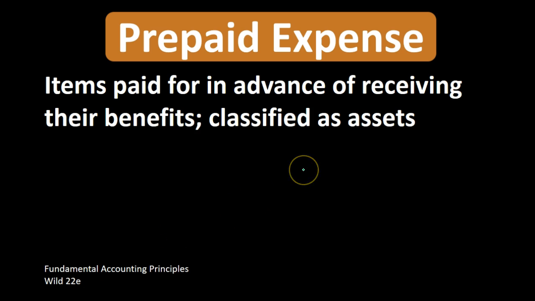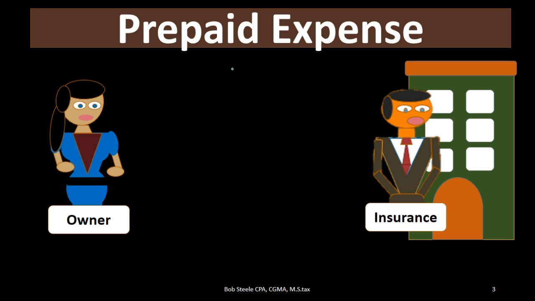So the key point here is that we are paying for something before we're receiving the benefits of that something. This is why we are going to record the prepaid expense, even though it says expense in the term, as an asset, because it's a prepaid expense, meaning we paid for the expense before we have consumed something. Let's take a look at some common examples of a prepaid expense.